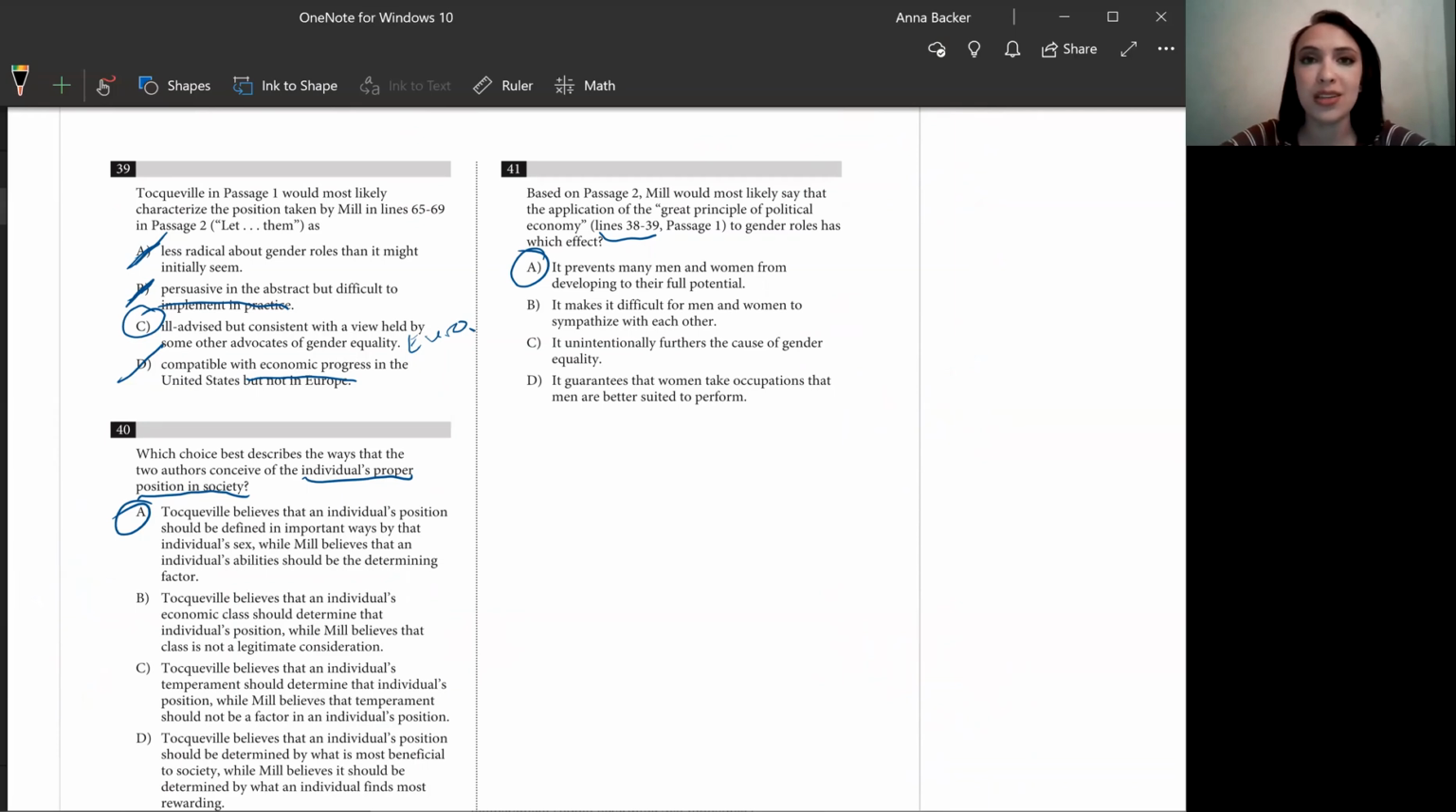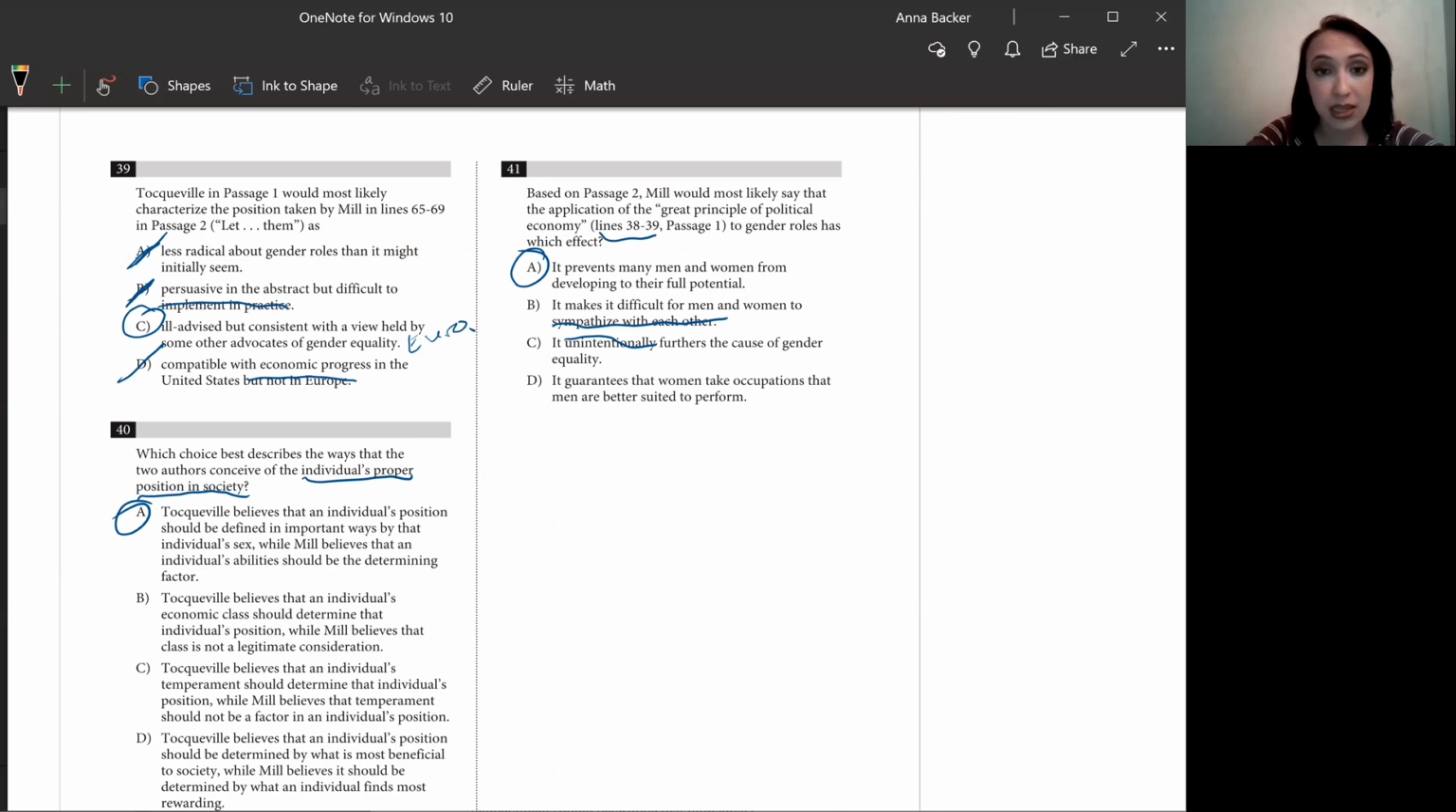Let's look at why B, C, and D maybe don't work. So B, it makes it difficult for men and women to sympathize with each other. Sympathize with each other, we're not talking about that at all. How about C? It unintentionally furthers the cause of gender equality. I feel like keeping that division between men and women pretty intentionally creates gender inequality. So that tells us not C.